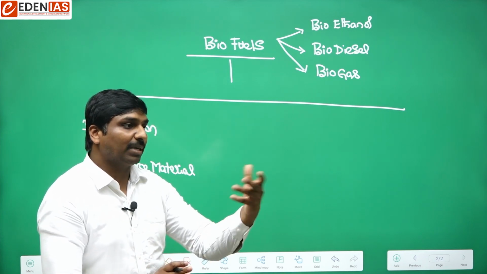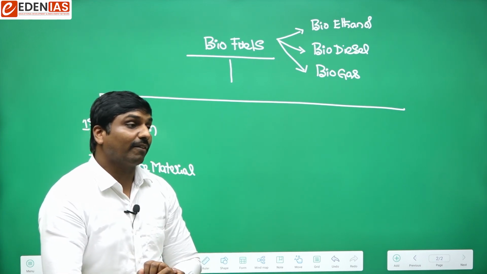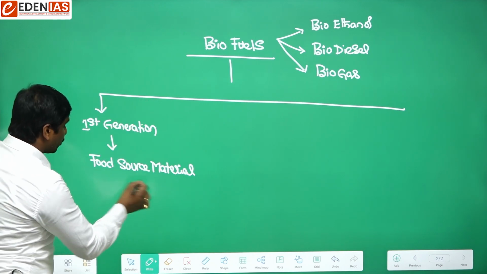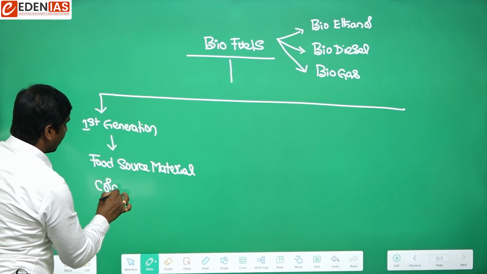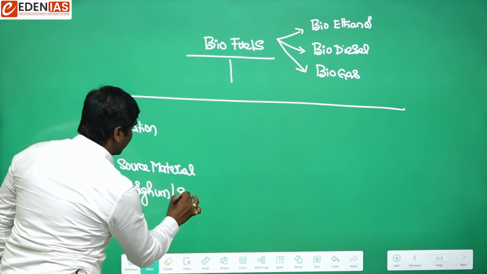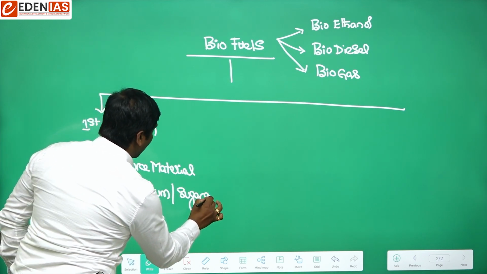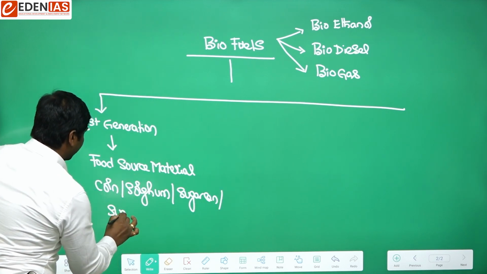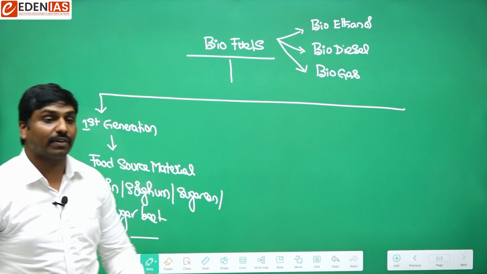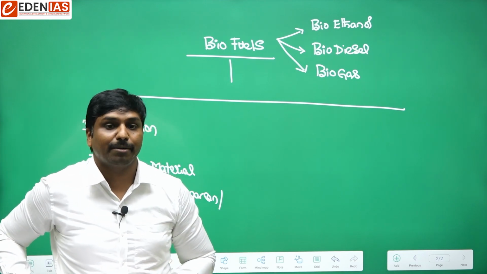They are all food sources from which first generation biofuels can be produced.